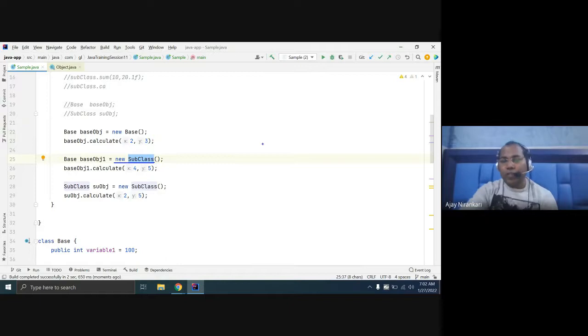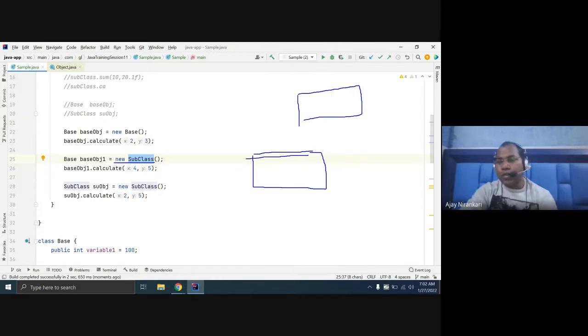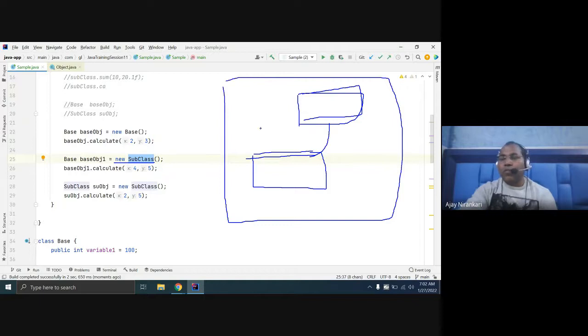Before creating the subclass object, a new base class object is created, because your subclass is inheriting from the superclass. So in memory, two objects are created, one for your base class and one for your subclass. Let us prove it.